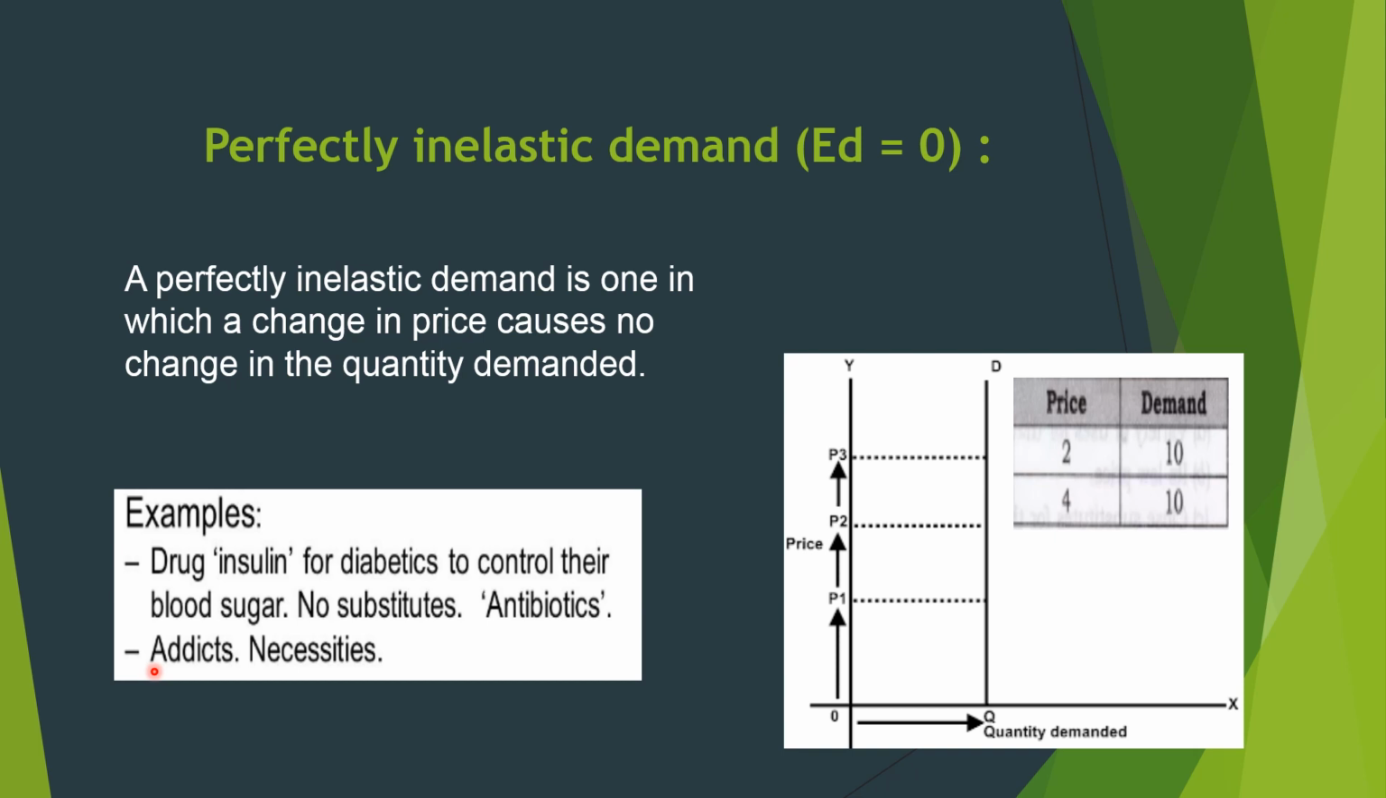And sometimes there are necessities of our life. Even if the price is increasing day by day, earlier the price of sugar was only 3 rupees, now it is 30, now it is 60, but we are taking it because it is a necessity of life. Sugar and salt are necessities of life, so they are examples of the perfectly inelastic demand curve.